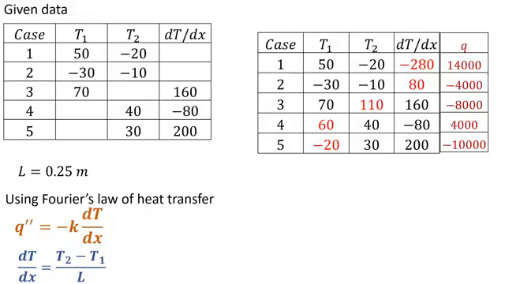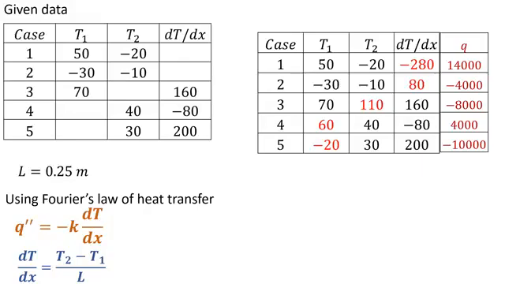For example, in case 1, we assume that heat is transferring from T1 to T2, and it is real that T1 is higher than T2. So in actual, heat is transferring from higher temperature to the lower temperature, because T1 is 50 degree centigrade and T2 is minus 20 degree centigrade. So the direction of heat flux is according to our assumption.